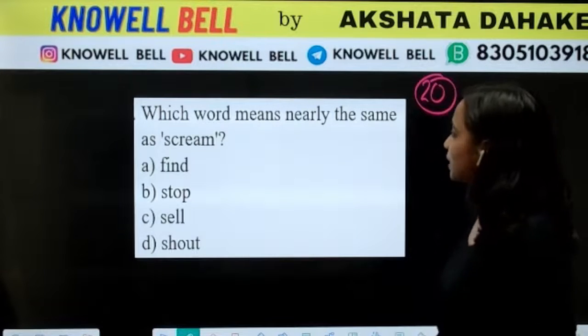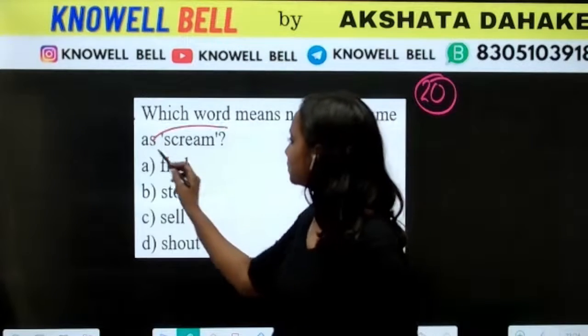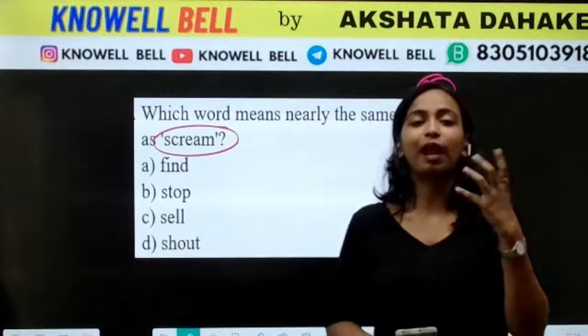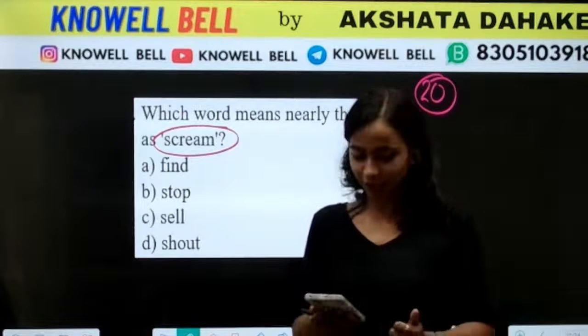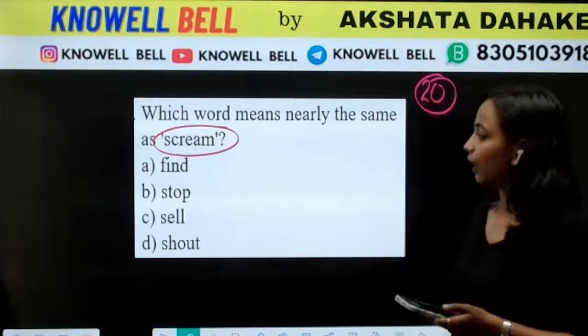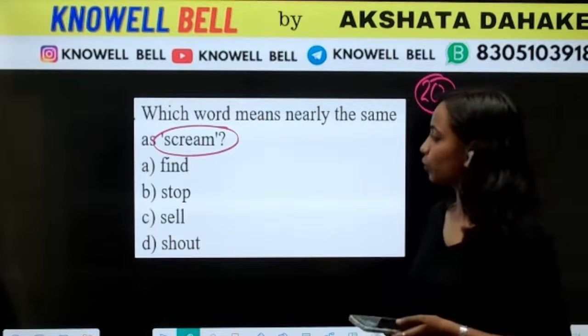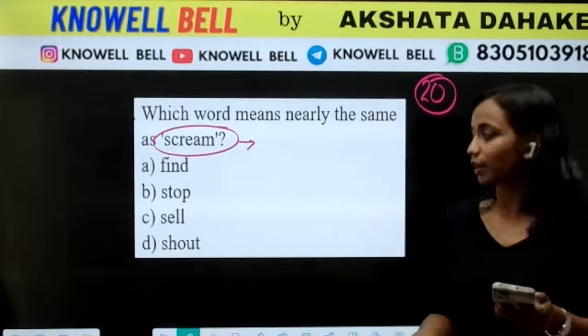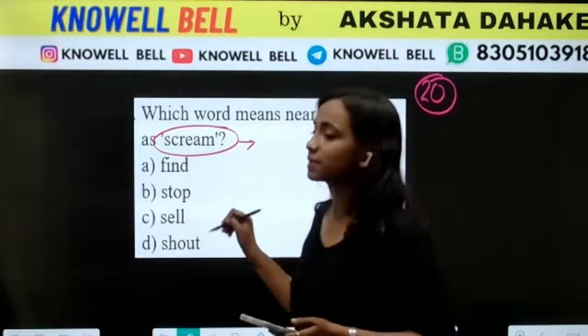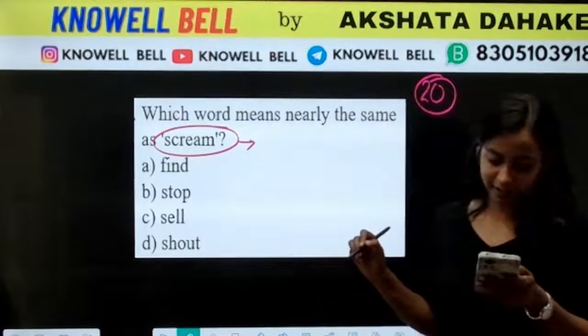Which of the following words means nearly the same as scream? Scream means to scream loudly, to shout very loudly. So what will be the synonym for scream? The words are find, stop, sell, and shout. What are the words? D is the right answer.